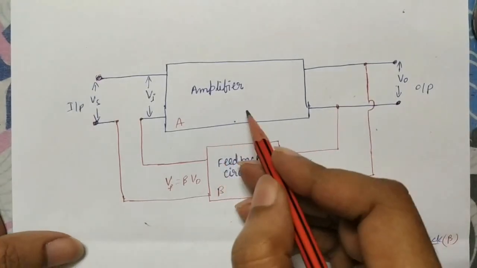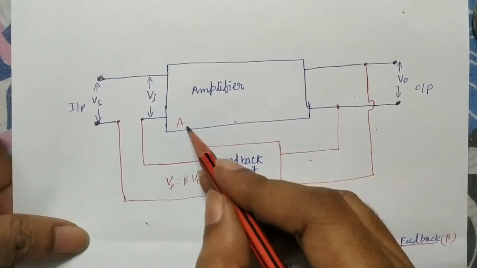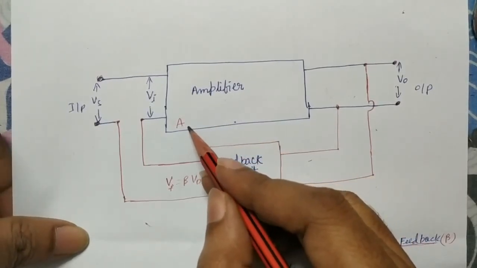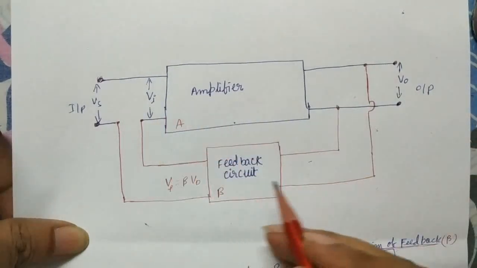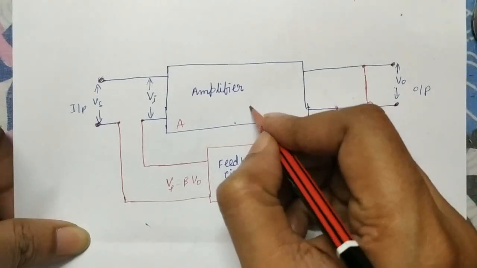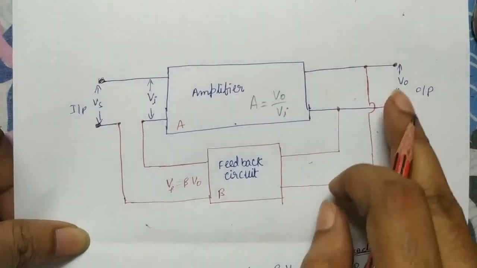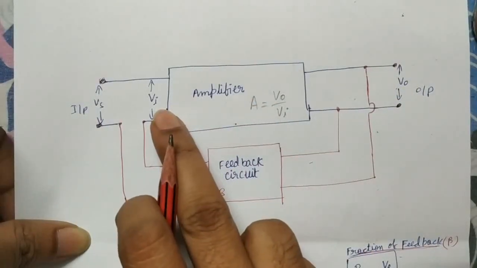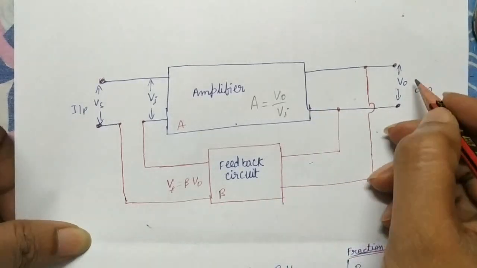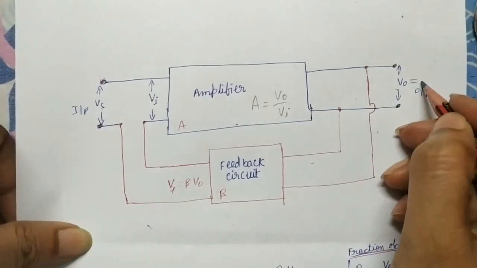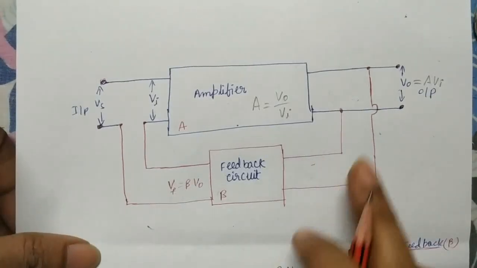See the main amplifier. This amplifier has an amplification factor or voltage gain A. What is A? Output voltage by input voltage. That means A is equal to output by input. Output is VO and input is VI. So how much output voltage are we getting? That is VO is equal to A into VI.